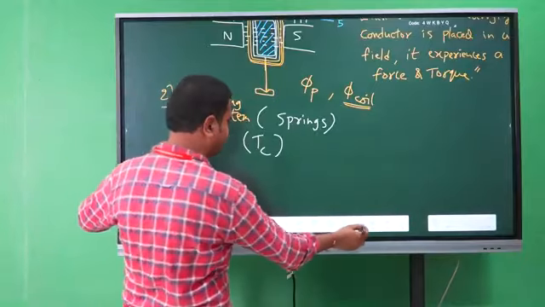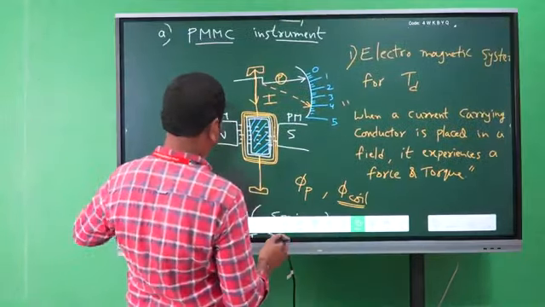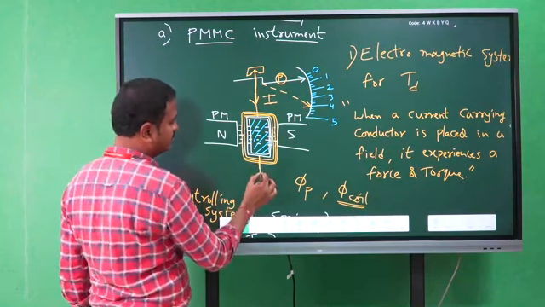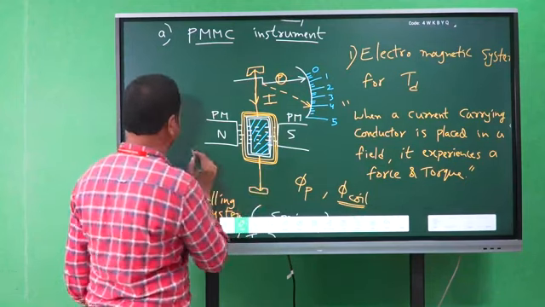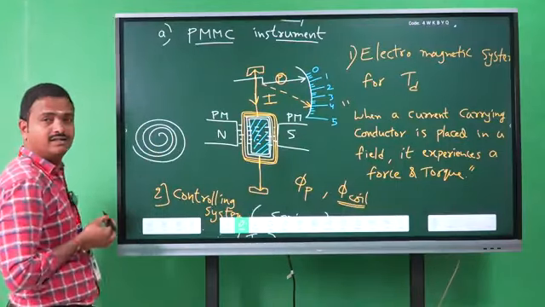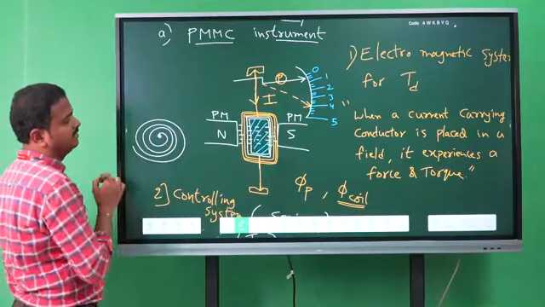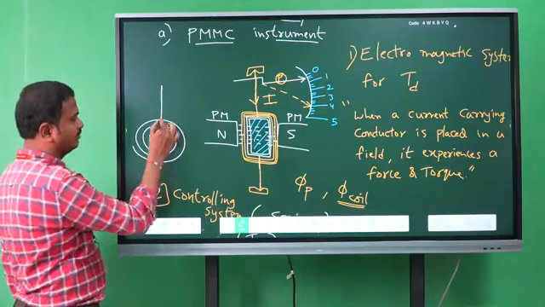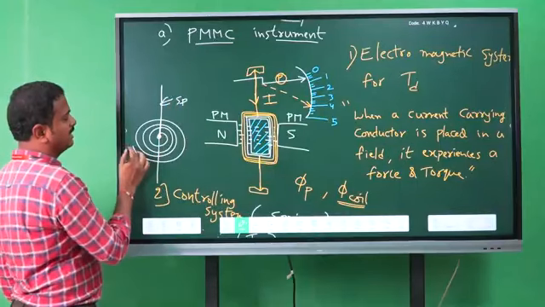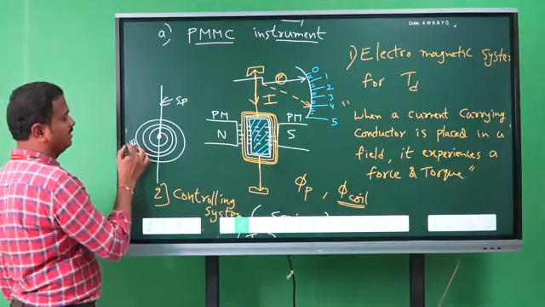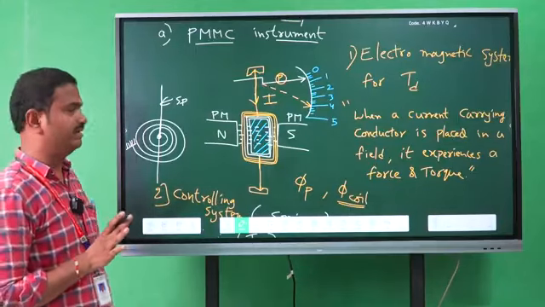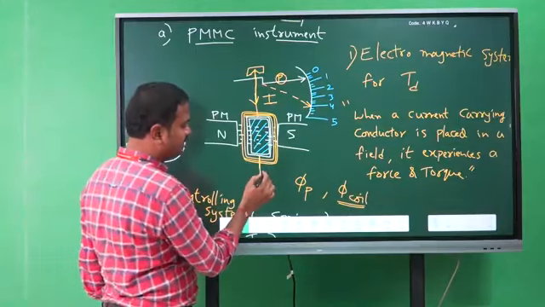So for that we are using control springs. A control spring is a spiral spring, like this. One end of the spring is connected to the spindle and the other end is connected to a fixed point inside the instrument. Here we are using two springs.